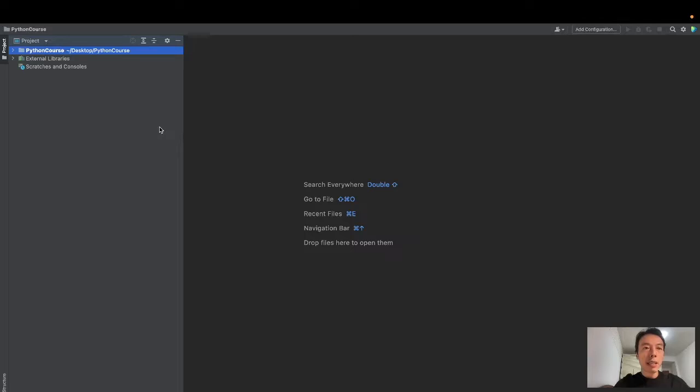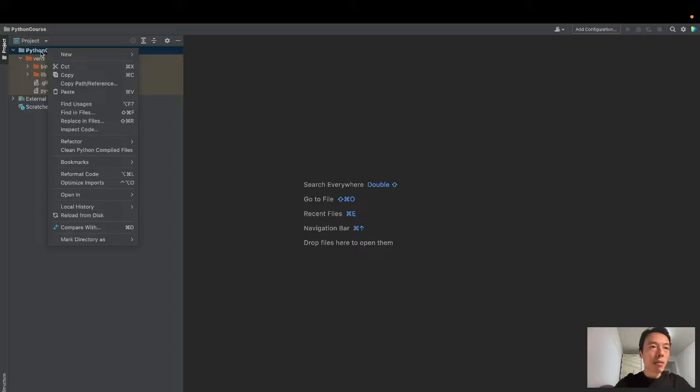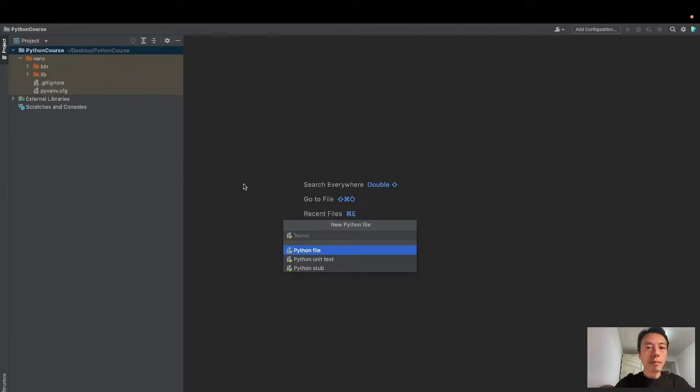Okay, now let's look at PyCharm. On the left, we can see the Python course, the project we just created. Double click, and right click the mouse on the project name. Press new Python file. Let's create a new Python file here: 1.3 print function, and press enter.